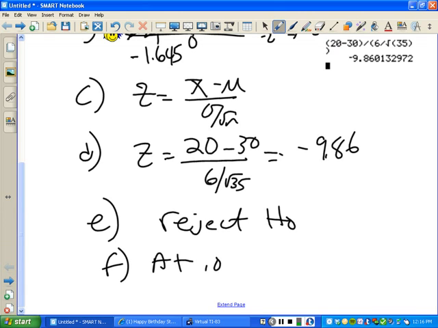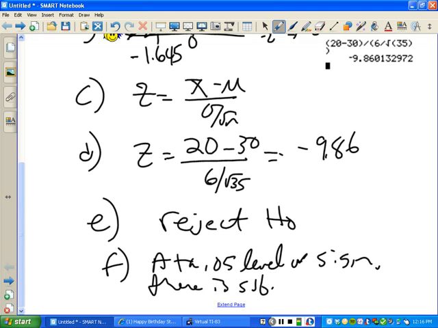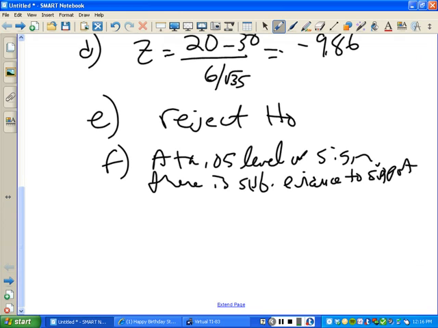At a 0.05 level of significance, there is sufficient evidence to support the claim that mu is less than 30. At a 0.05 level of significance, there is sufficient evidence to support the claim that mu is less than 30.